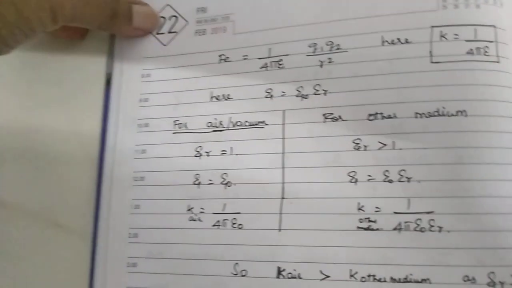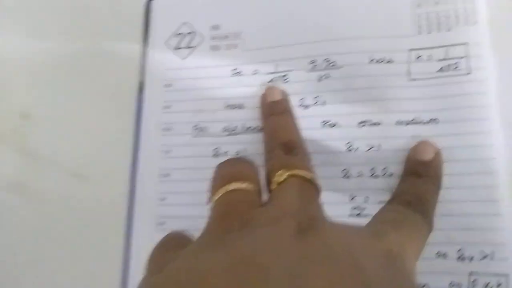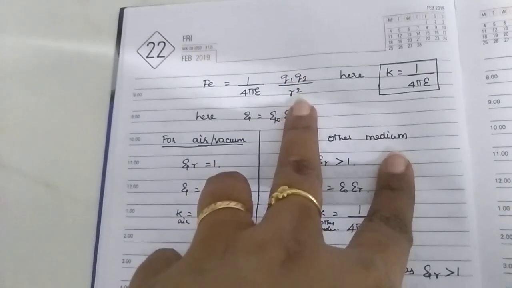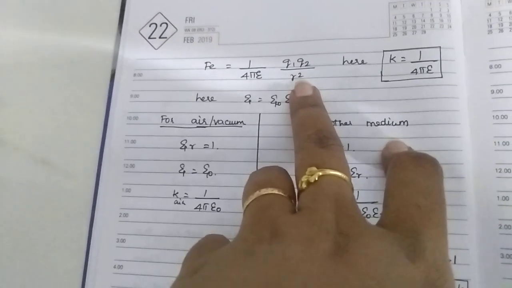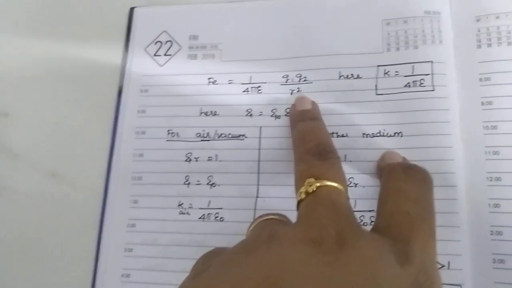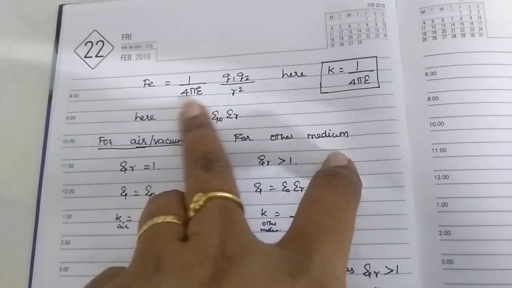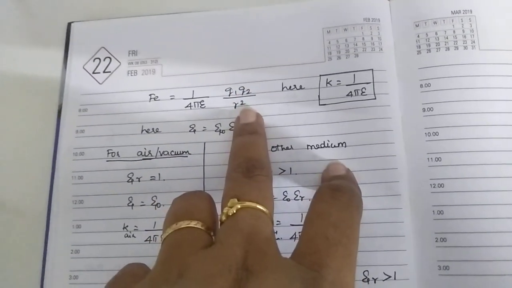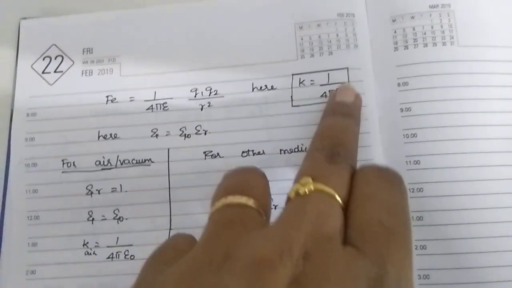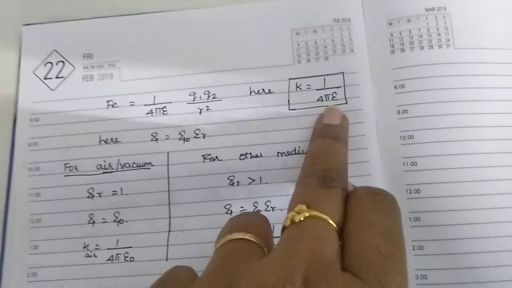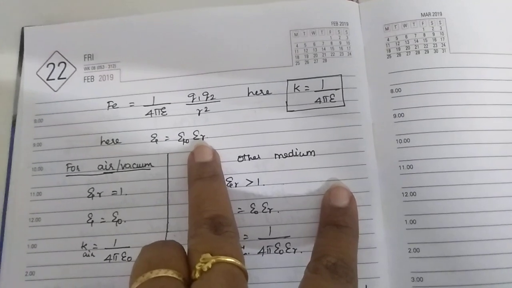Then the electrostatic force between the two charges is given by Fe equals 1 by 4 pi epsilon, Q1 Q2 divided by r square, where Q1 and Q2 are the two charges and r is the distance between the two. This we saw in the last video itself. Here K is known as the proportionality constant, which is equal to 1 by 4 pi epsilon, and this epsilon is given by epsilon naught into epsilon r.